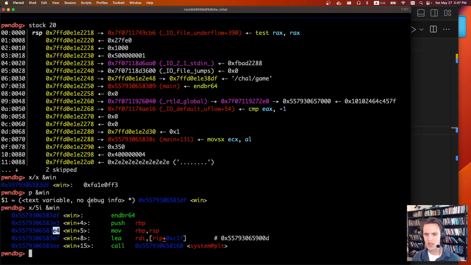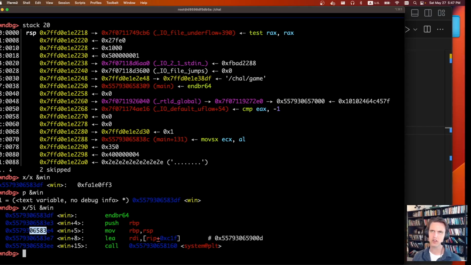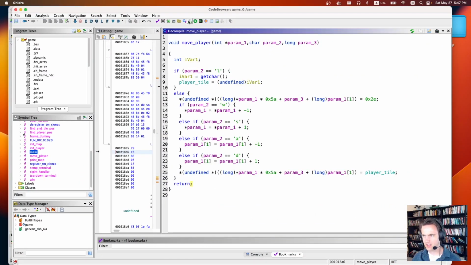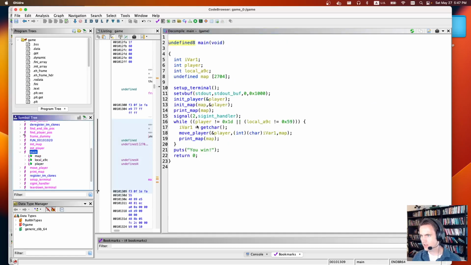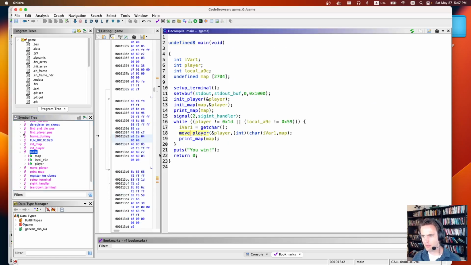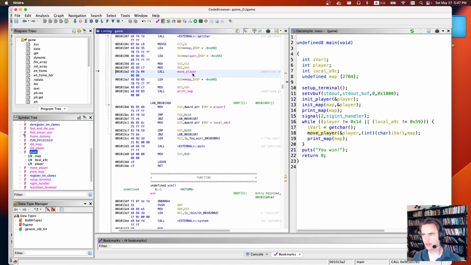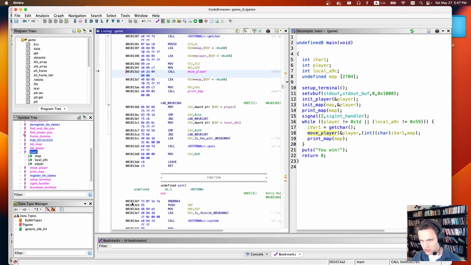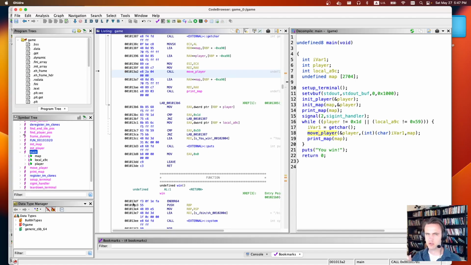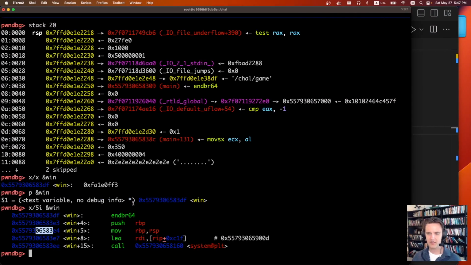And thankfully, we got very lucky too. We only get to do a single byte overwrite. But thankfully, the win function and the return address are very close to each other in instructions. So we're jumping back from move player back to main, I think. Move player, yeah. And if we look at main, let me scroll over, win is very close. Since we only have a single byte overwrite, it's calling back to 13A2. This win function also starts with 13. And because of that, we only have to do a single byte overwrite. So everything ends up working out.